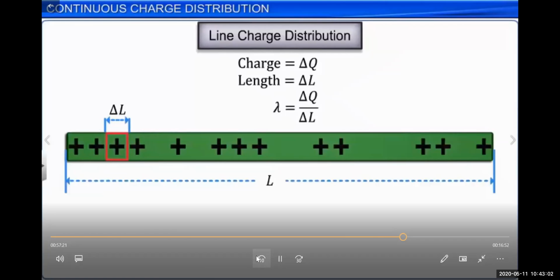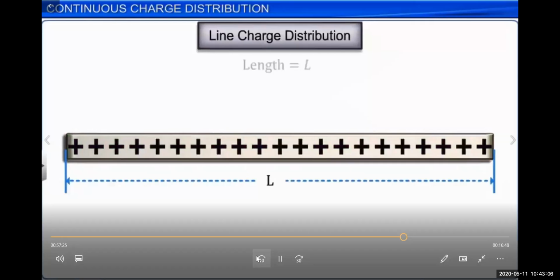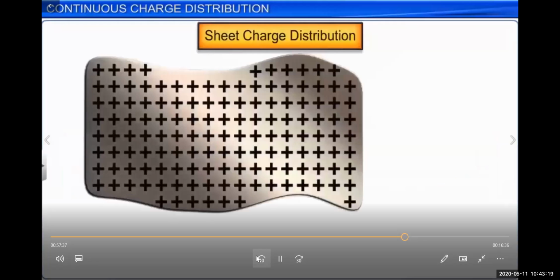If the charges are uniformly distributed, then lambda is equal to the total charge on this line element, Q, upon the total length capital L. So lambda is equal to Q upon capital L. This is called the line charge density.